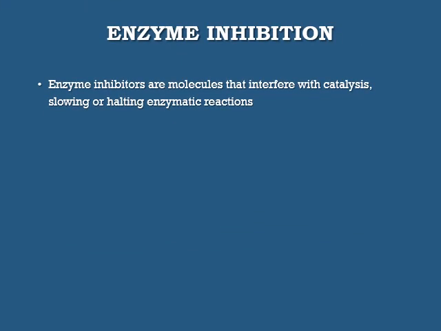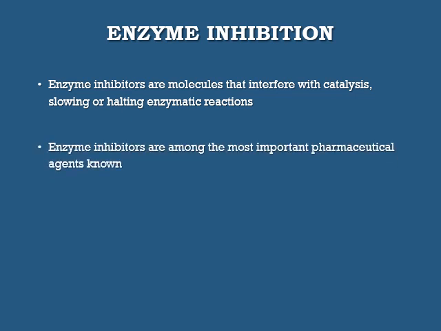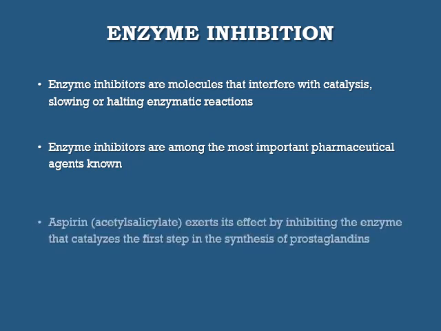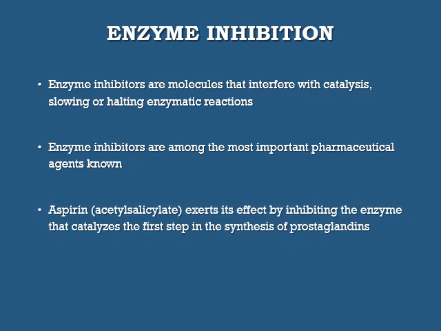Enzyme inhibitors are molecules that interfere with catalysis, slowing or halting enzymatic reactions. Enzyme inhibitors are among the most important pharmaceutical agents known. For example, aspirin or acetylsalicylate exerts its effect by inhibiting the enzyme that catalyzes the first step in the synthesis of prostaglandins. So prostaglandins are not synthesized, which decreases the inflammation.